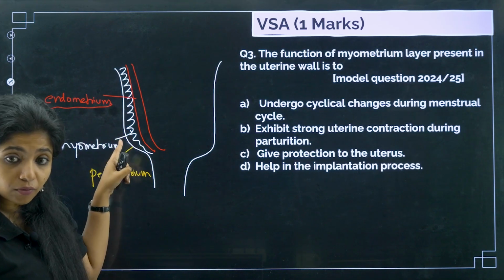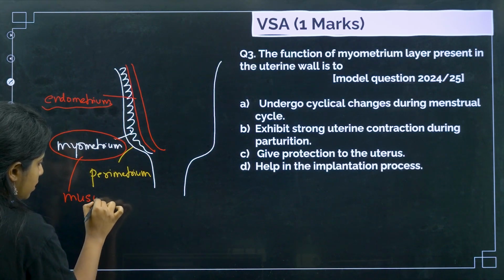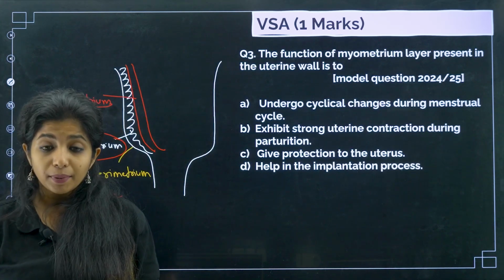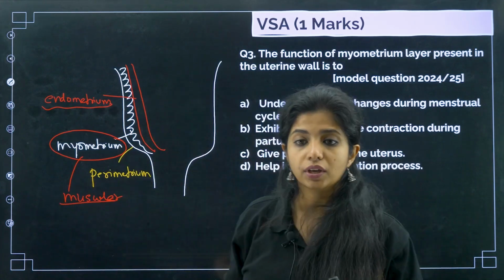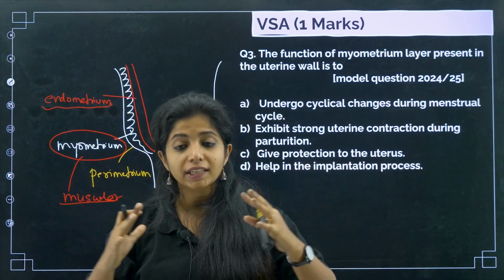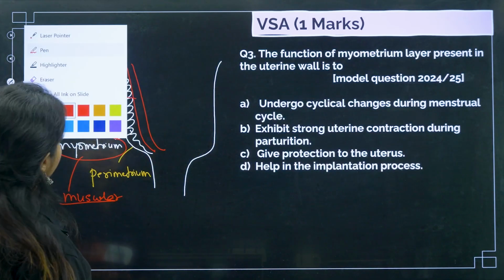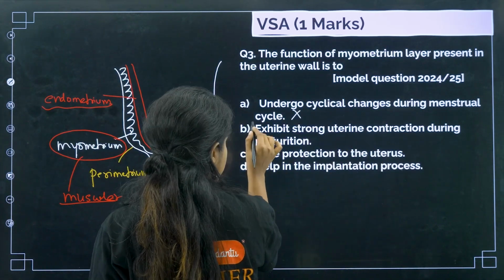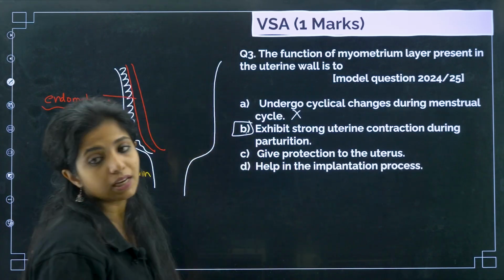Cool. The function of this particular layer, myometrium, is that it is the muscular layer. And muscles are for contraction and relaxation. Why do you think contraction and relaxation is needed? Basically during parturition, when the baby has to move out. Suppose there is fertilization happening, there is a baby forming over here. This baby has to move out at this particular time. Obviously something has to contract and relax, and that something is known as myometrium, my dear children. So, undergo cyclic changes during menstrual cycle? No. Exhibit strong uterine contraction during parturition? Yes. Give protection to the uterus? No. Help in the implantation process? No. So this becomes the answer.